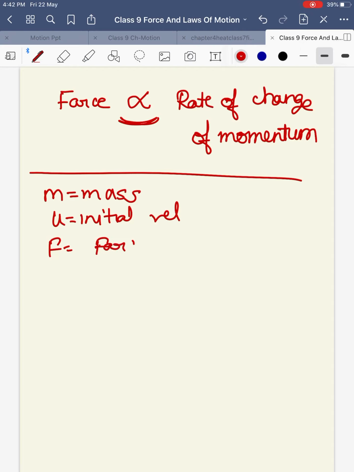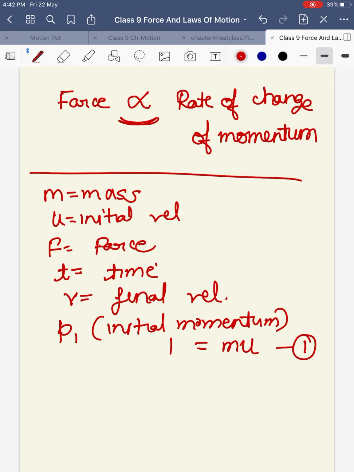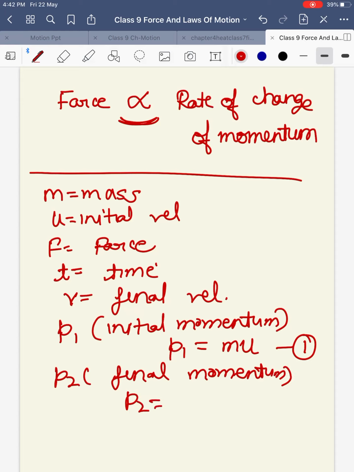We apply a force on the object for time small t so that the final velocity of the object becomes v. What will be P1? P1 I am using for initial momentum. Initial momentum will be mass into initial velocity. Similarly, P2, the final momentum, will be mass into the final velocity.